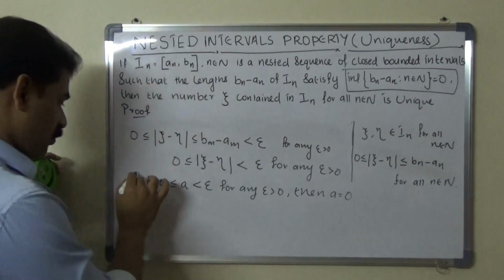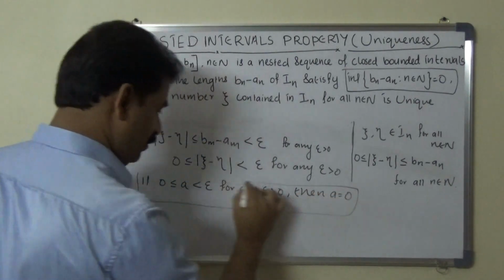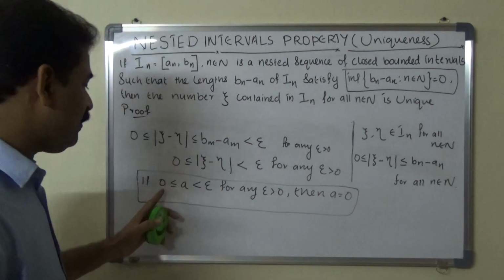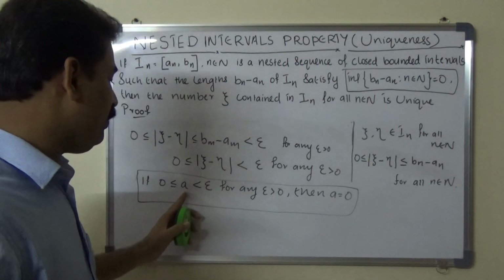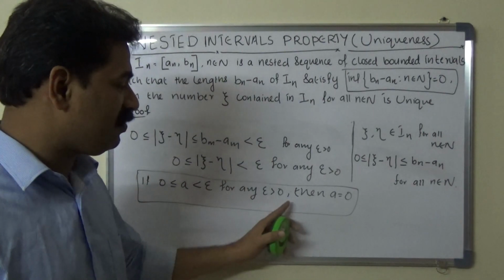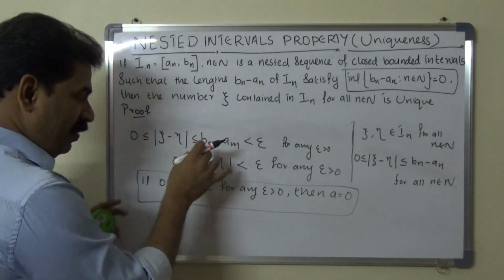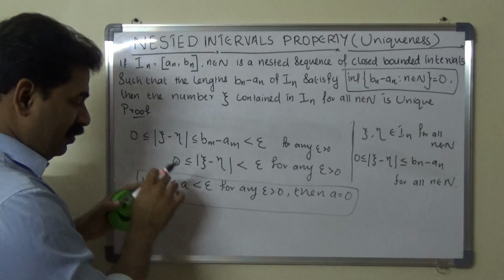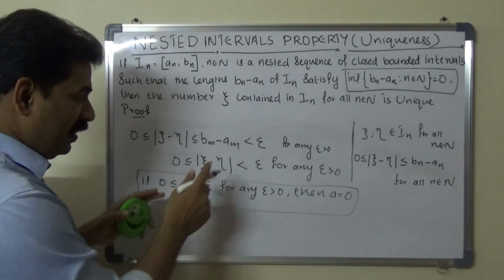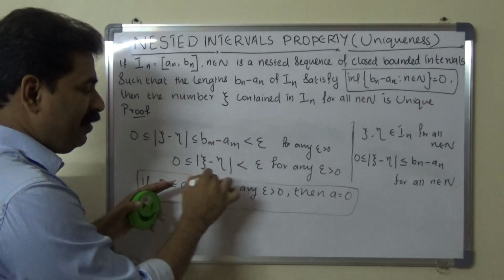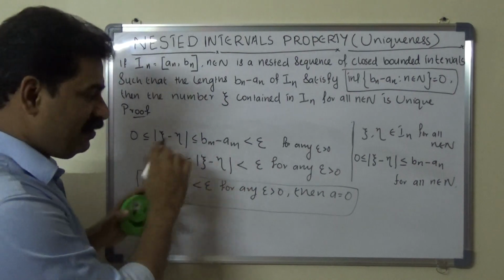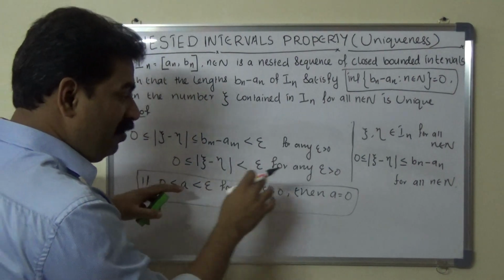Here a equals modulus psi minus eta. After applying this result, we have a equals 0.